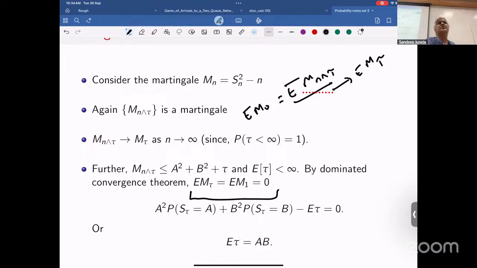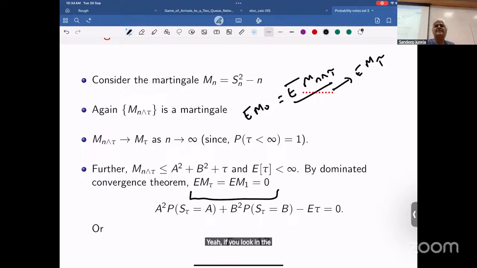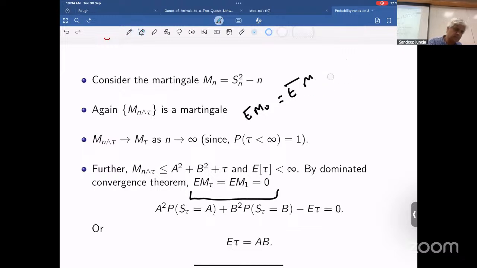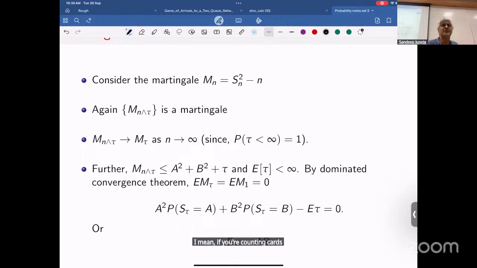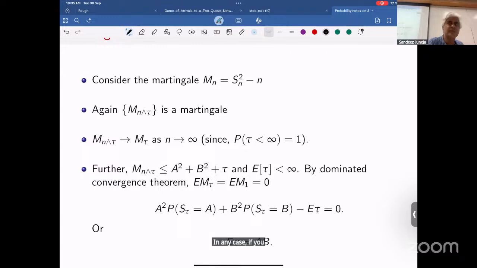It need not be a stopping time, but you can say a lot about it if it's a stopping time. If you look in the future, then things kind of change. I mean, if you're counting cards, well, the counting card is not looking in the future, but in any case, if you have a fixed game, then something where you look ahead,